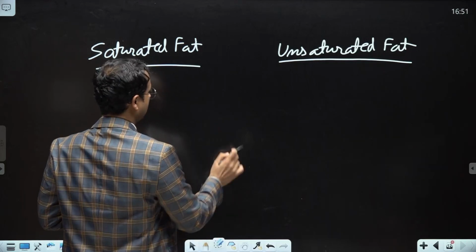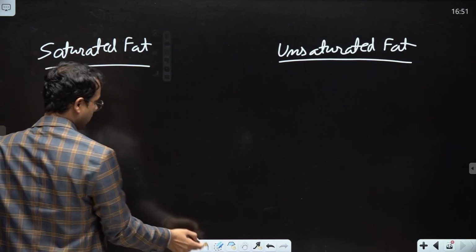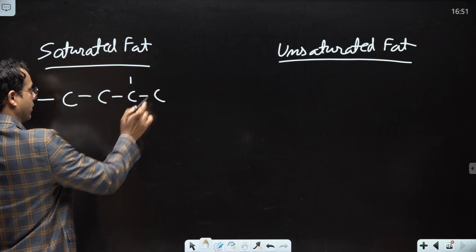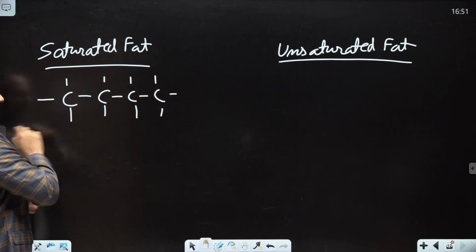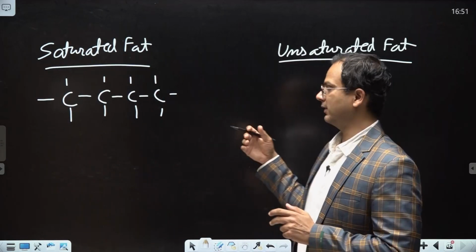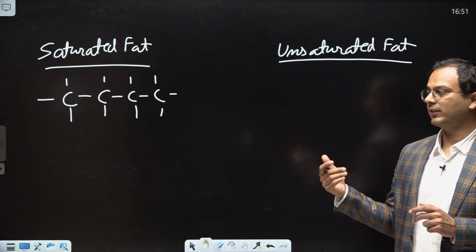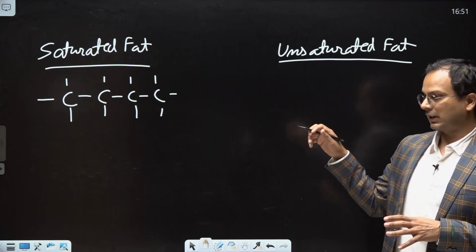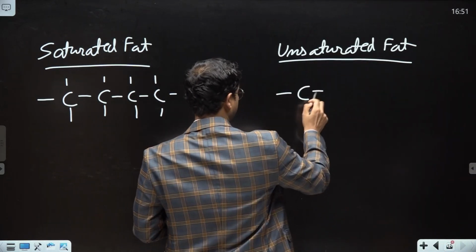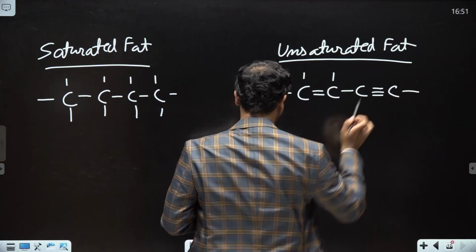Saturated fat means that between the carbons there are only single bonds. It can be a very long carbon chain with a particular group attached to make it a fat. We will not discuss what group is attached, but saturated fat only has single bonds between carbons, and unsaturated fat has double bonds and may or may not have triple bonds.